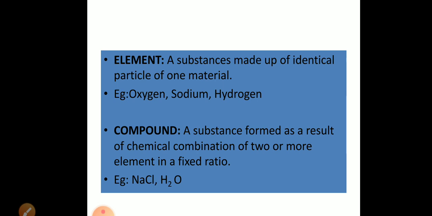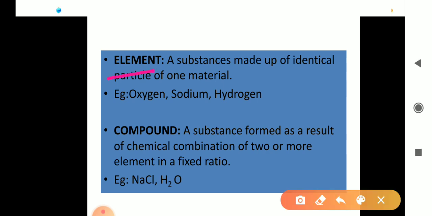Okay, now next is the element. The next term is element. What do we mean by element? Elements are substances which are pure, or we can say a substance made up of identical particles. It means those made up of the same particles of one material are called elements. As sodium, potassium, hydrogen, nitrogen, all these are called elements, because these are pure and made up of only one type of particle. One more term is there, that is called compound.